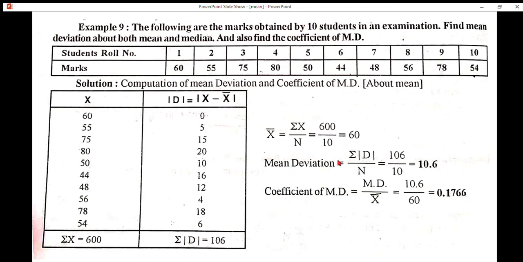Mean deviation is equal to summation modulus D by n. If we substitute the values in the formula, it will be like this: 106 divided by 10, we get 10.6. Coefficient of mean deviation formula: mean deviation divided by arithmetic mean. We know the values. Substitute the values in the formula. Mean deviation is equal to 10.6 divided by arithmetic mean 60. If we simplify this, we get 0.1766.